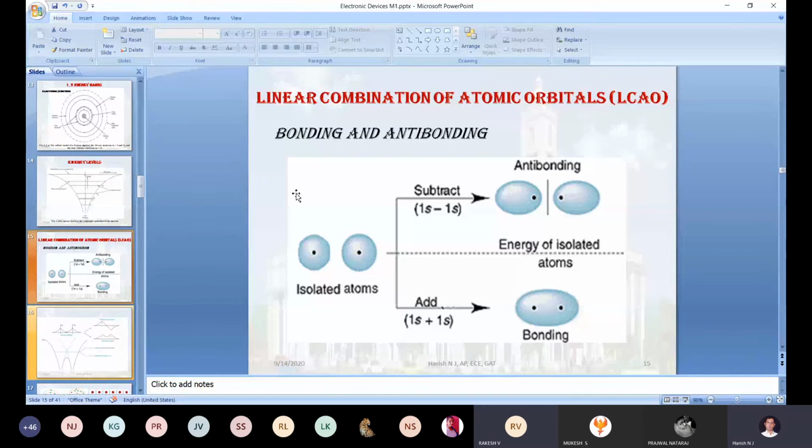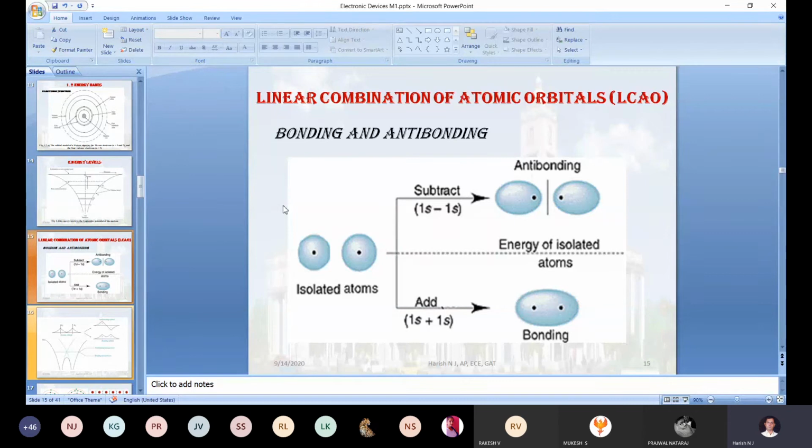No, sir. In LCAO, one thing you keep in your mind, when the 2 hydrogen atoms you are trying to combine linearly, there are 2 things that will happen. The first one is the positive overlapping. The second one is the negative overlapping. Positive overlapping means what? Sharing, due to sharing, it will form a bond. That bond we call a BMO, bonding molecular orbital.